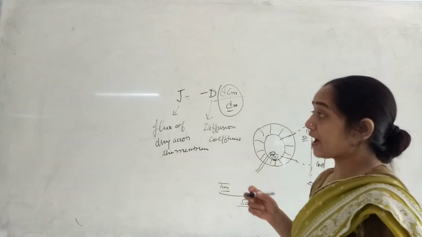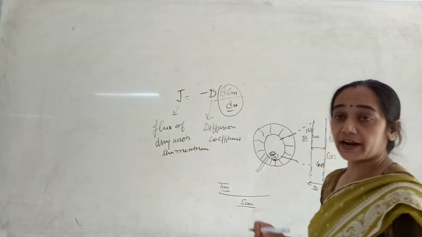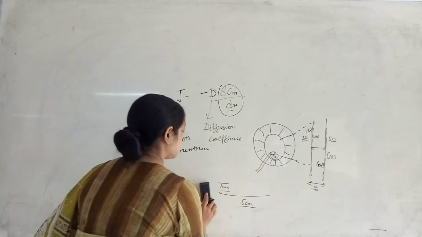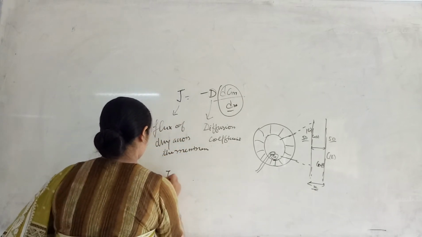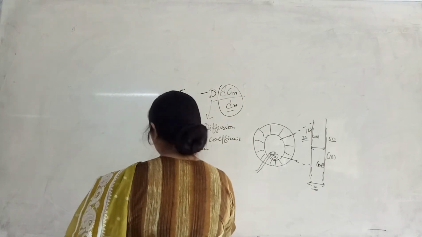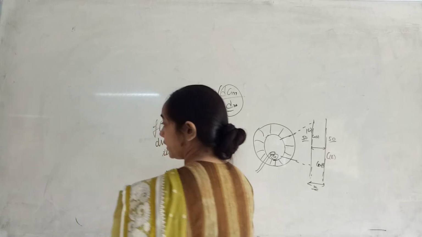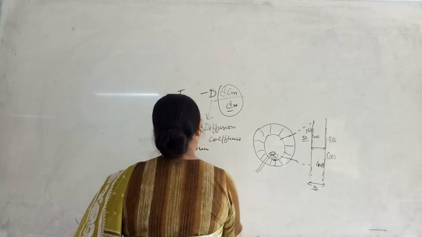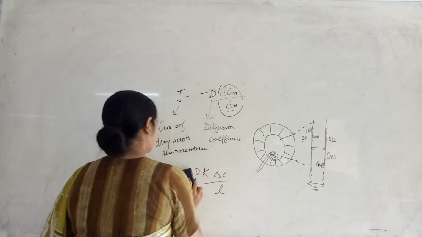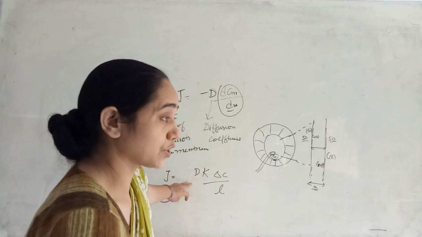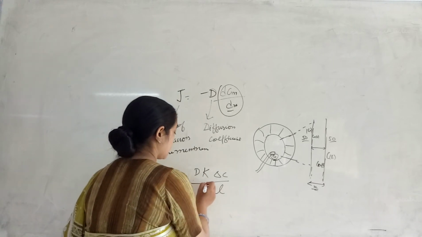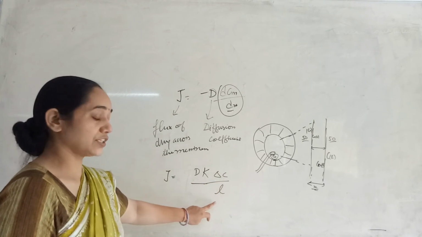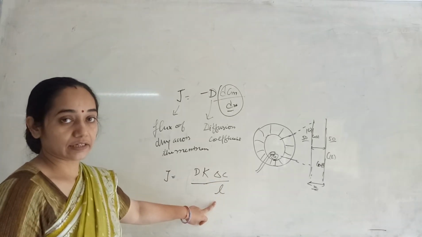If I integrate this equation, then it will be reduced to J is equal to D K delta C upon L. D is the diffusion coefficient, K is a constant, delta C represents the change in concentration and L is the path length.